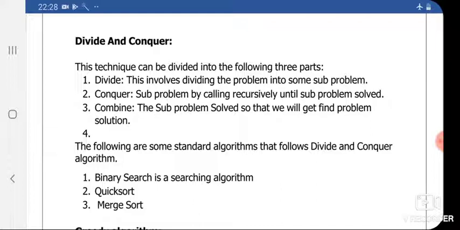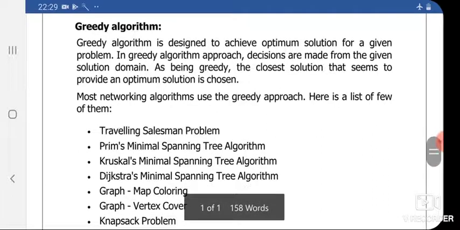In all those problems, that is, in the binary search problem, in the quicksort problem, in the merge sort problem, we are following the above applied strategy, that is, we are dividing the problem into sub problems, sub problems, sub problems. We are getting sub solutions, and finally we merge all those sub solutions in order to get the final solution. Next strategy is greedy strategy.